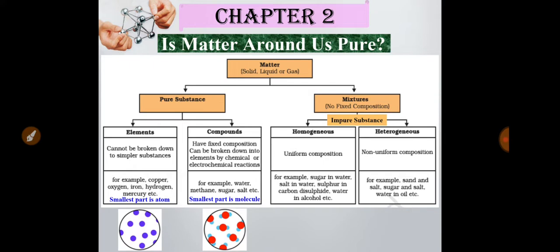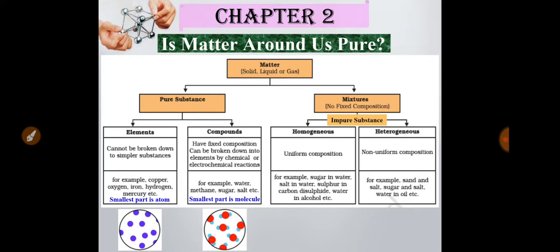Now I will discuss the impure substance or mixture. In an impure substance or mixture, as I told earlier, more than one type of particle is present. That means there is no fixed composition. It may be two types of particles, three types of particles, or more than three types of particles may be present. And this impure substance can be divided into two types. One is homogeneous mixture and the other is heterogeneous mixture.